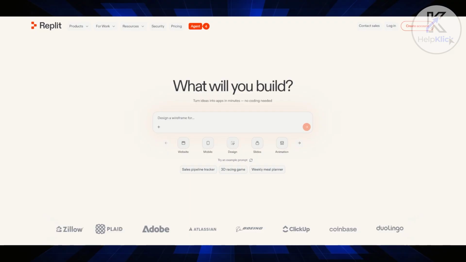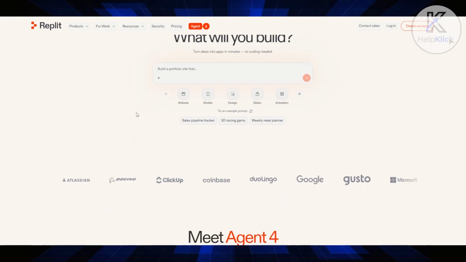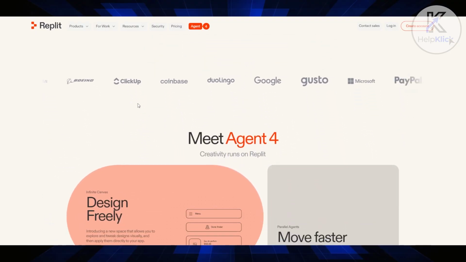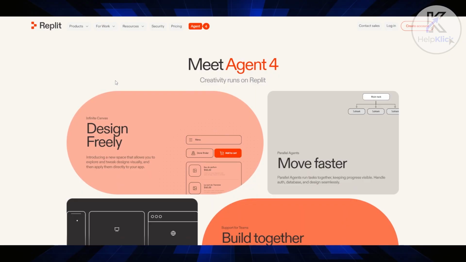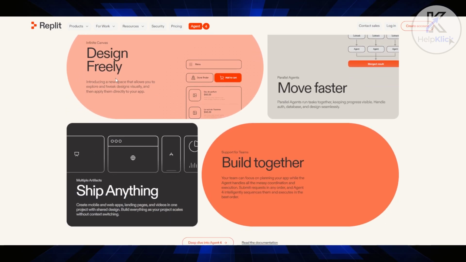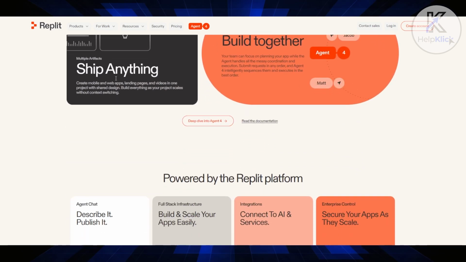Now let's move on to Replit, specifically the Replit agent. This is the tool for the job if you are looking to build full stack software, manage databases, or work with heavy back-end logic. The Replit agent operates as a system level agent, meaning it doesn't just write code snippets, it provisions its own cloud server environments, installs system dependencies, handles deployment, and configures the architecture. It gives you an actual fully interactive developer workspace where you can see the file trees and jump directly into the terminal and run tests.